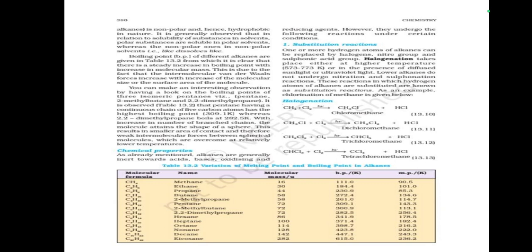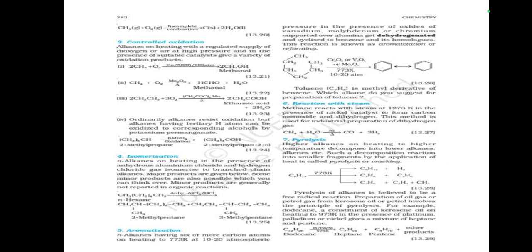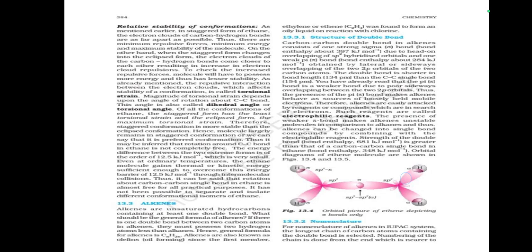Chemical properties: as already mentioned, alkanes are generally inert towards acids, bases, oxidizing and reducing agents. However, they undergo the following reactions under certain conditions: substitution reaction, halogenation mechanism with initiation, propagation and termination, combustion, controlled oxidation, isomerization, aromatization, reaction with steam, pyrolysis.